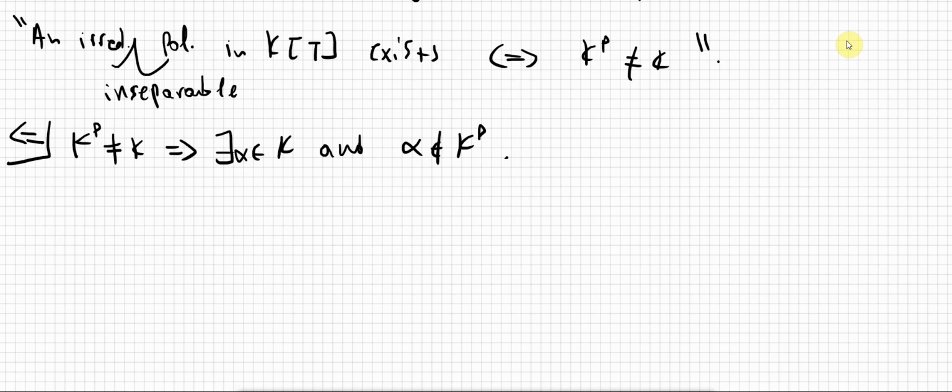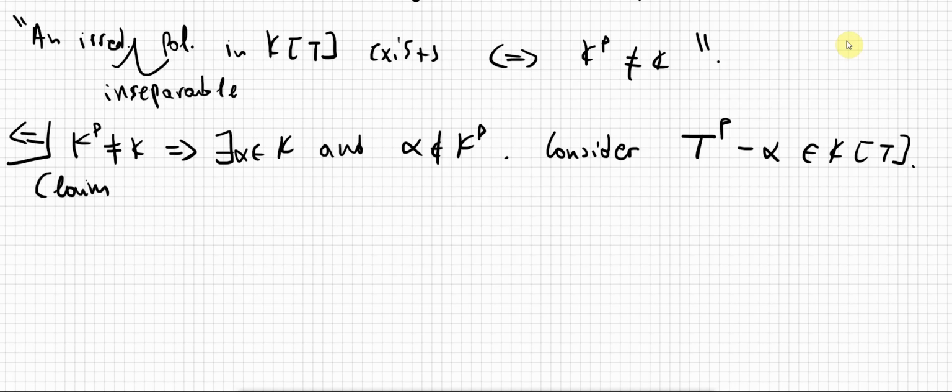Okay, so we consider this polynomial t to the power of p minus alpha, right? And this is a polynomial with coefficients in k. Okay, so the first claim is that t to the power of p minus alpha has only one root in some splitting field.